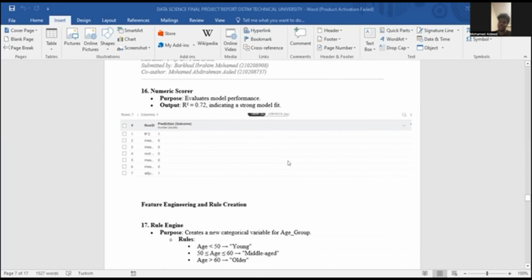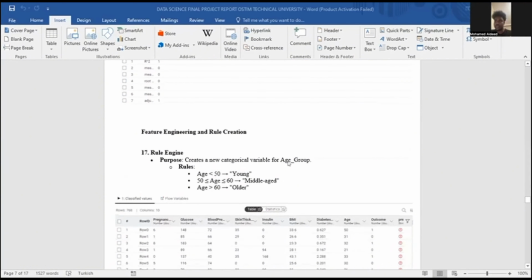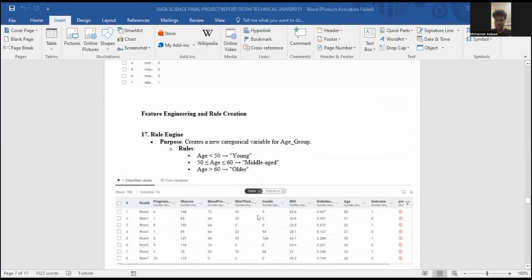Hello everyone. Today we would like to present our project that we've been doing with my friends for the last week of data science. Our presentation is about predicting risk of diabetes using clinical and demographic data. We are pleased to present our final project for the introduction to data science course.